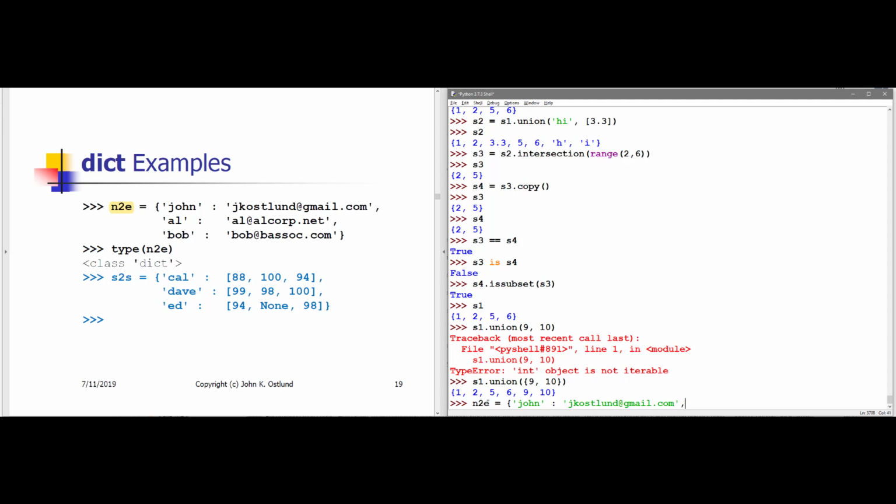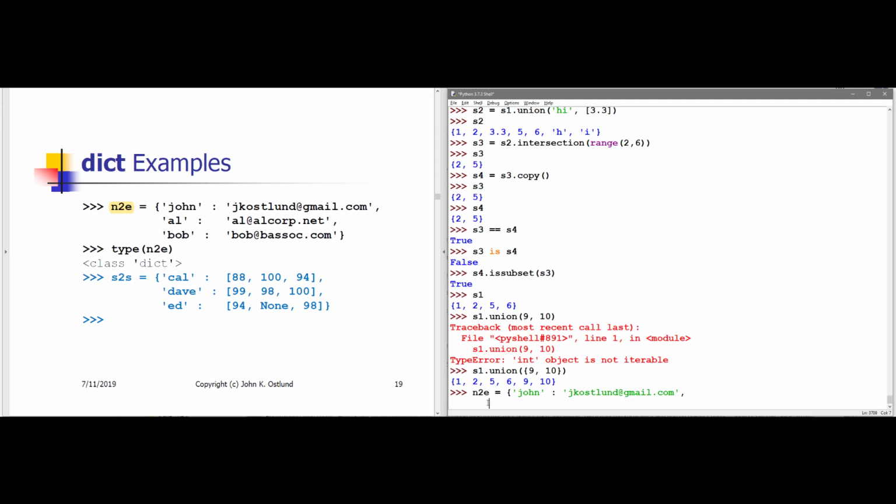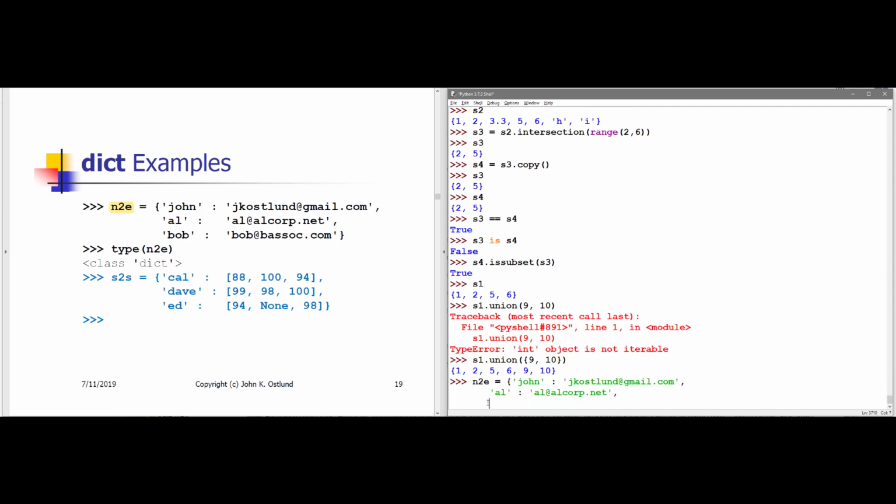So there's the first item in my n_to_e dictionary. The key is John, the value is jkostlund@gmail.com. Which works, by the way. That is an email address for me. Because I'm defining the dictionary in curly braces, I can go ahead and press the Enter key after a comma and just keep typing. My next key is going to be Al, and Al's email address is al@alcorp.net.